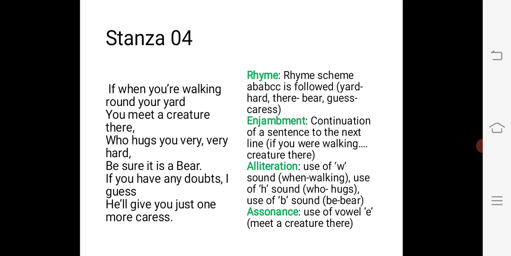So in this whole part we have seen that the poet has described the characteristics of the Asian lion, Bengal tiger, then leopard, and finally bear. So these are the wild animals whose characteristics have been described by the poet in the poem How to Tell the Wild Animals. We have also focused on the various literary devices used in the lines. Okay, thank you.